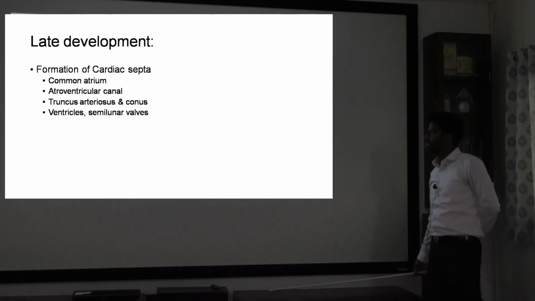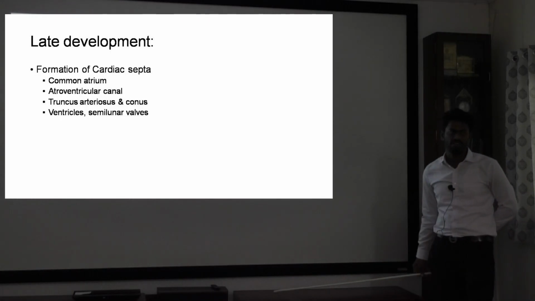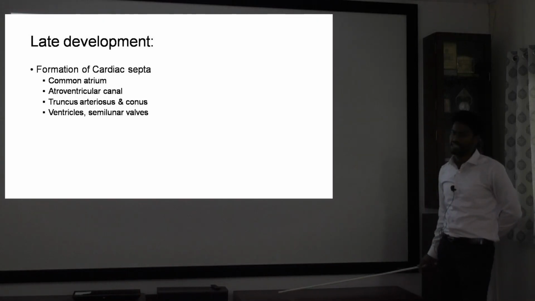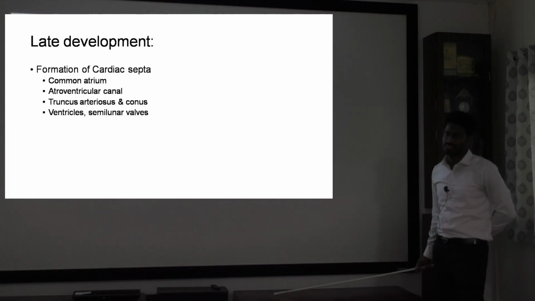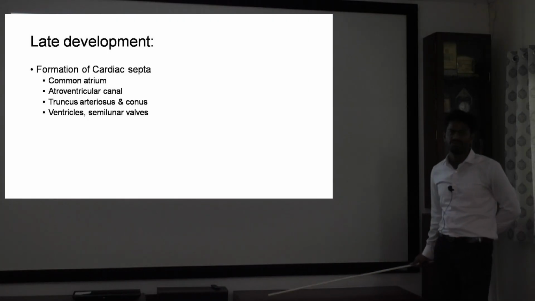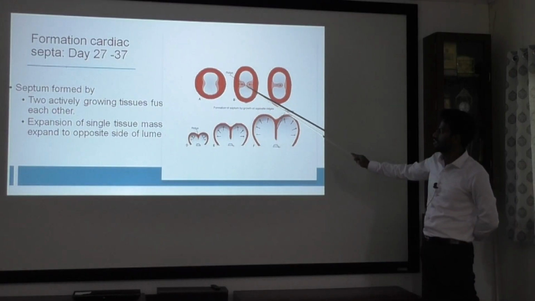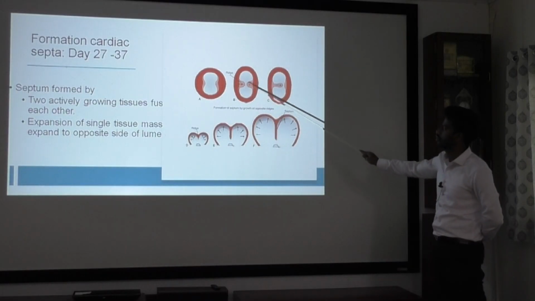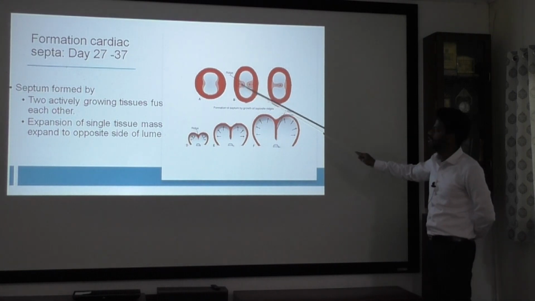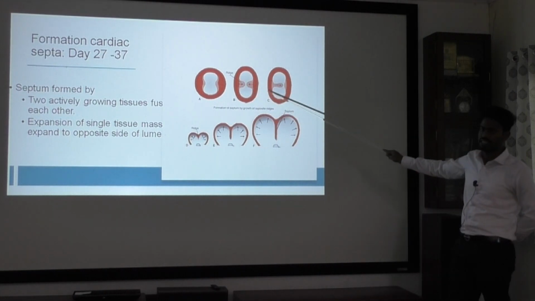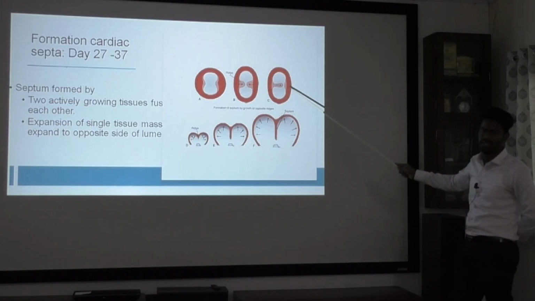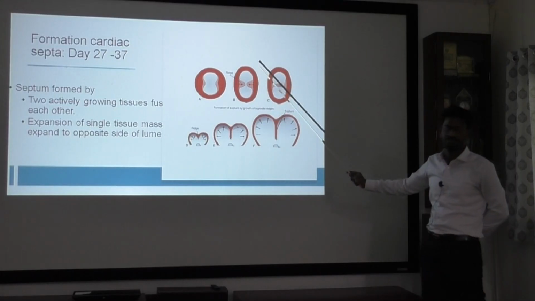So once the structures are formed, now we will discuss late development. We will see how the cardiac septa are formed in different areas like the atrium, AV canal, the ventricles, truncus arteriosus, all this. And also we will see the formation of valves. So a septum can form in two manners. One, they can form from actively growing tissues on opposite sides and fuse. Or a septum can form from one side and grow completely to the opposite side of the lumen.